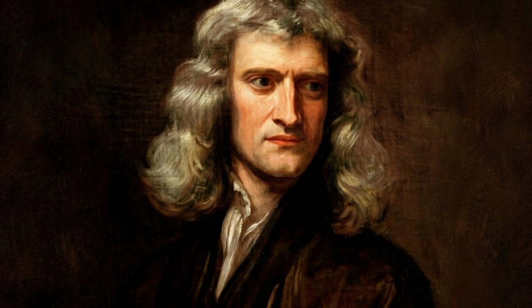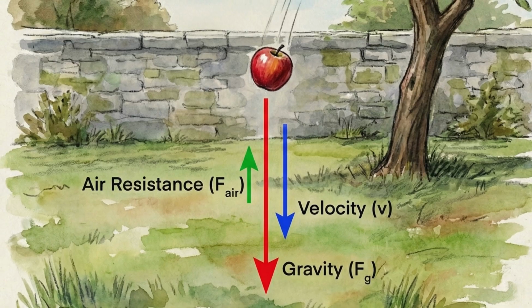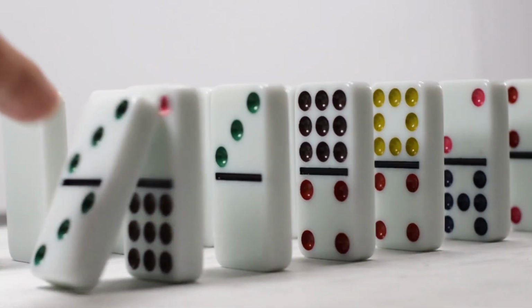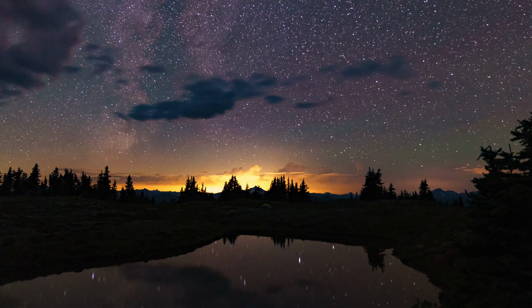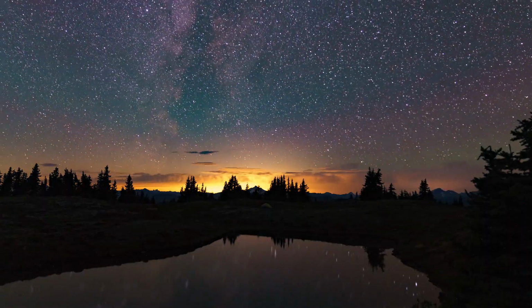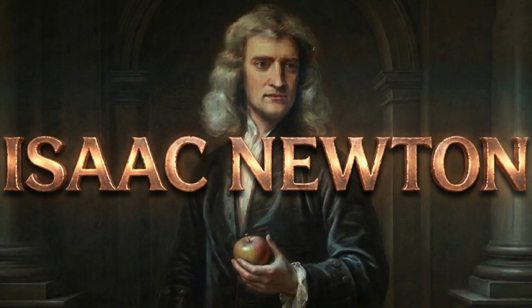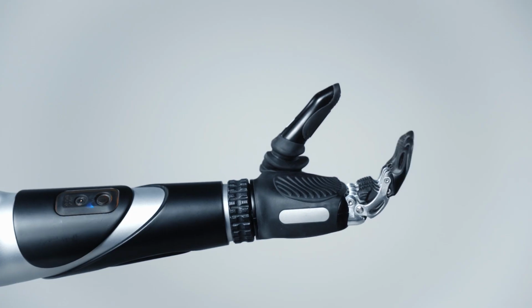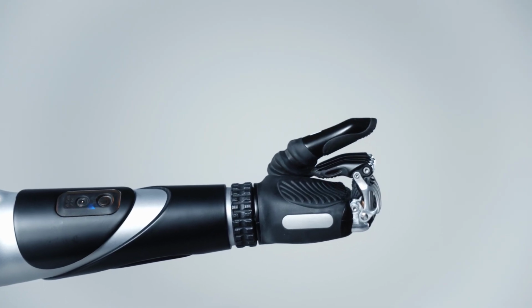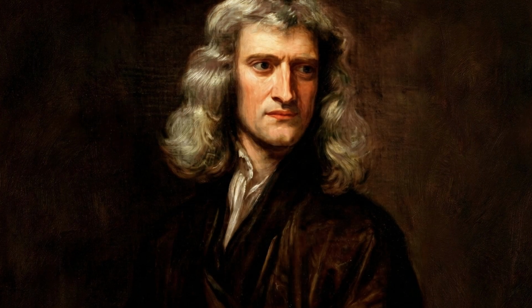One man changed science forever. He explained why objects fall, discovered the laws that control motion, and revealed the hidden rules of the universe. His name was Isaac Newton, and without him, modern science would not exist. This is the story of Isaac Newton.